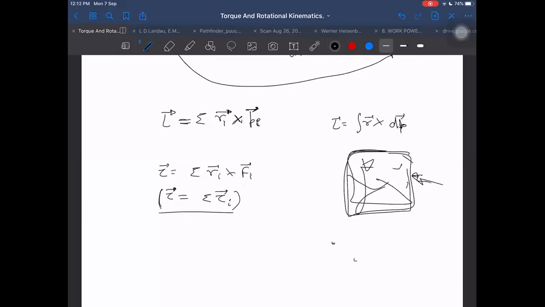It means if there is a torque acting between, let us say there are two particles, particle 1 and particle 2, and this is the position vector of,